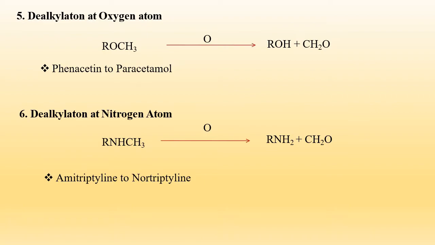The mechanism of N-dealkylation involves oxidation of the alpha carbon to generate an intermediate carbinolamine, which rearranges by cleavage of the carbon-nitrogen bond to yield the N-dealkylated product and the corresponding carbonyl of the alkyl group. A primary alkyl is transformed to an aldehyde and a secondary alkyl to a ketone. The example is amitriptyline to nortriptyline.